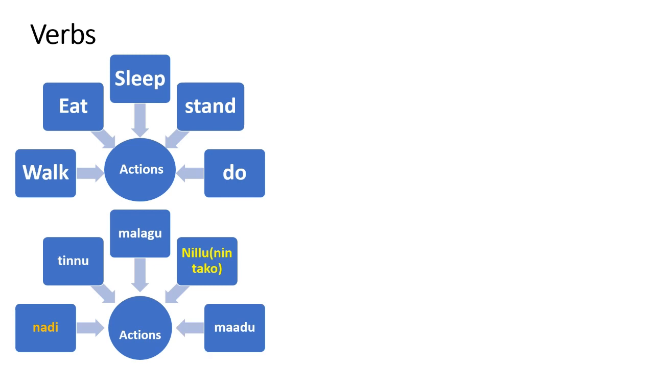Now observe the ending sound of each verb. Okay, let's try this again. Let's start with nadi. So nadi is the verb which is ending with the sound e. Madu is ending with the sound u. Nintako is ending with the sound o. Okay, so these are the examples which are ending with different sounds. Now this is the way how we pronounce them.